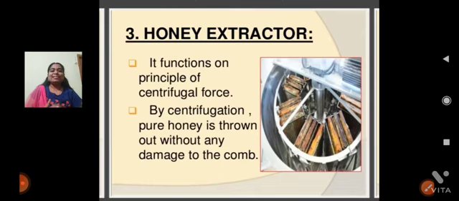And the honey extractor. After culturing the bees, the main important task is collecting honey. This is the honey extraction machine. In this equipment we use the centrifugation method. The pure honey is thrown out and we collect it without damaging the combs.